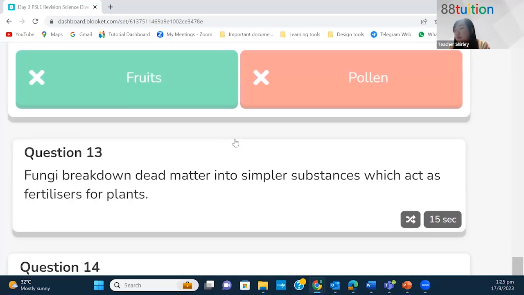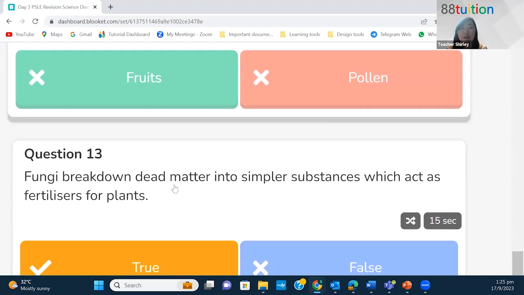They reproduce by spores. Fungi break down dead matter into simpler substances which act as fertilizers for the plants. This is true, because fungi acts as a decomposer. So when it decomposes something, it will turn the dead matter or the waste materials into simpler substances that the plant can use as fertilizers.